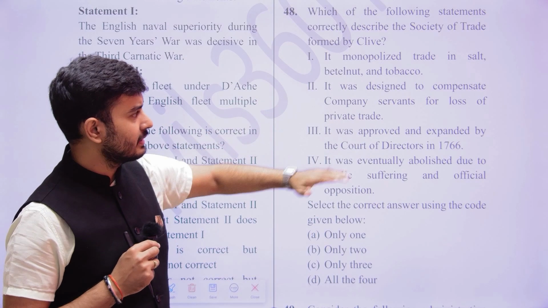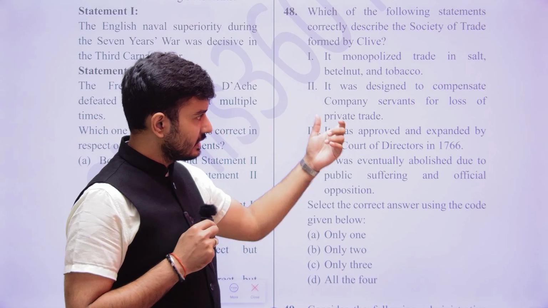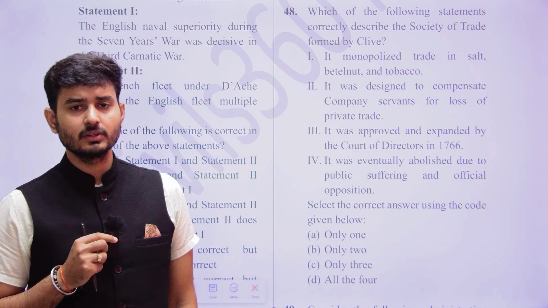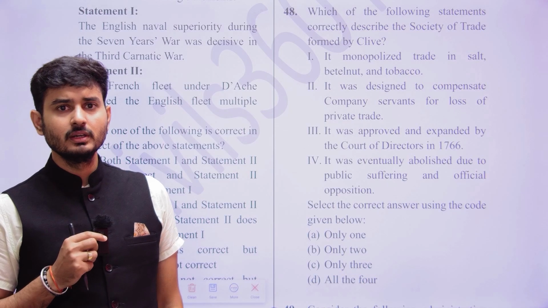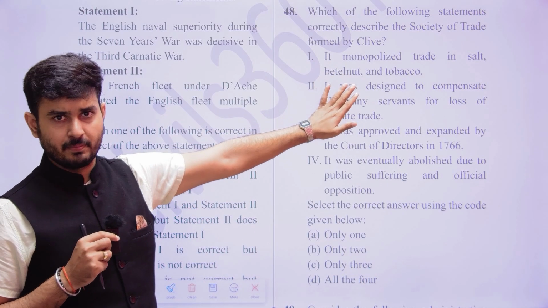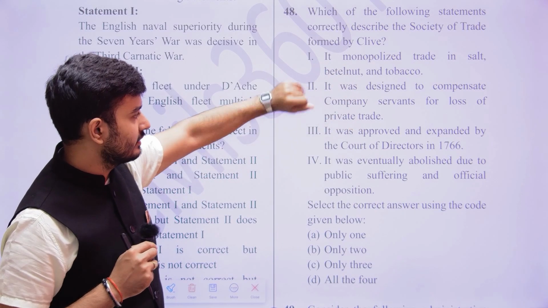If there is going to be a loss to the company servants, obviously these people would be demotivated to work. So the company would try to compensate them. With that logic, even this is correct.